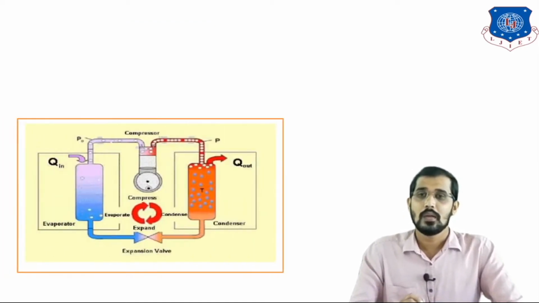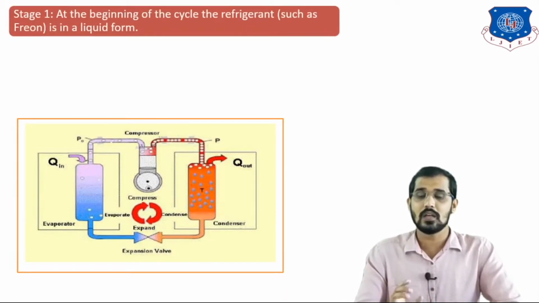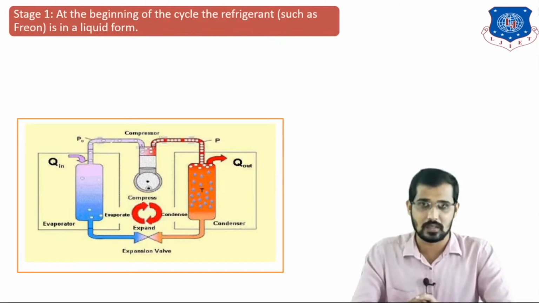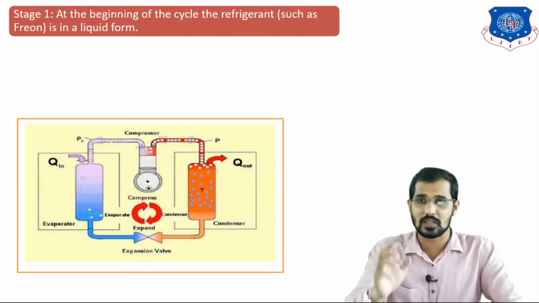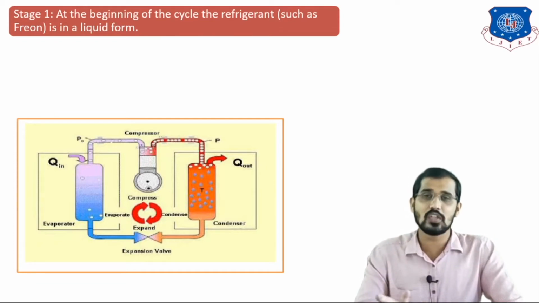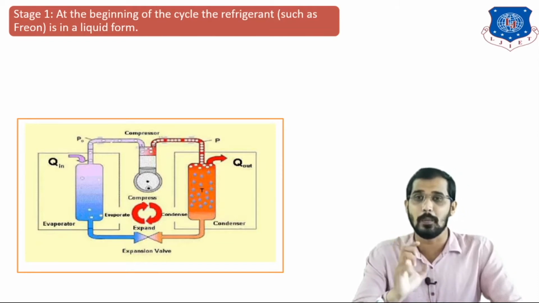Now I will explain this figure for the heat pump. This figure consists of the evaporator, compressor and condenser. What is the function of this figure? We are extracting heat from the lower temperature and transferring it to the higher temperature. So we are going to study the heat pump in detail now.